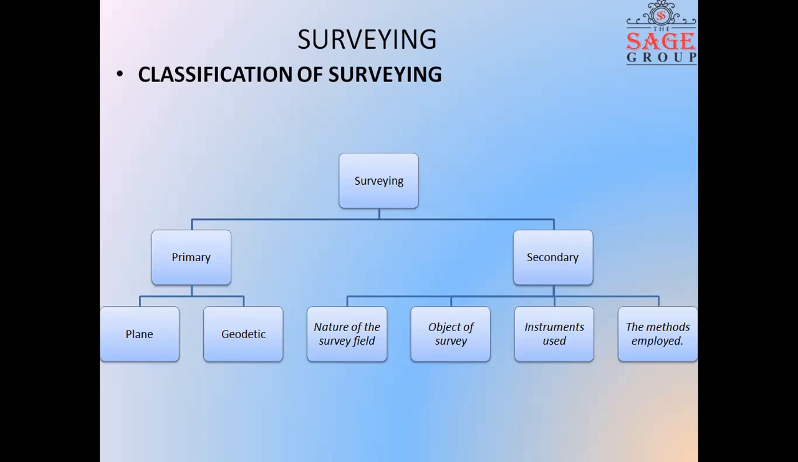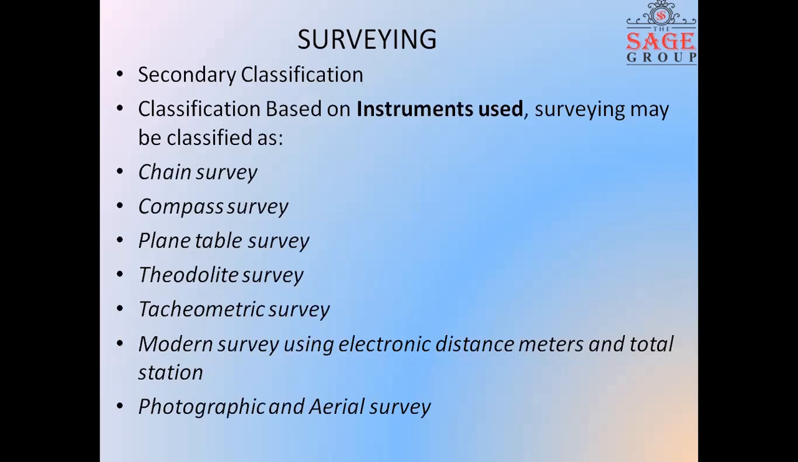Then let's come to the secondary surveying. The secondary classification is based on the nature of the field, object of the surveying, instrument used, and the method employed. First one is the nature of field, that means on which field or which type of ground we are going to conduct the surveying. Then the object of surveying, the purpose for which we are going to conduct the surveying. The next is the instrument, what kind of instruments we are using to perform that particular task, and the method employed, what kind of methods we are using.